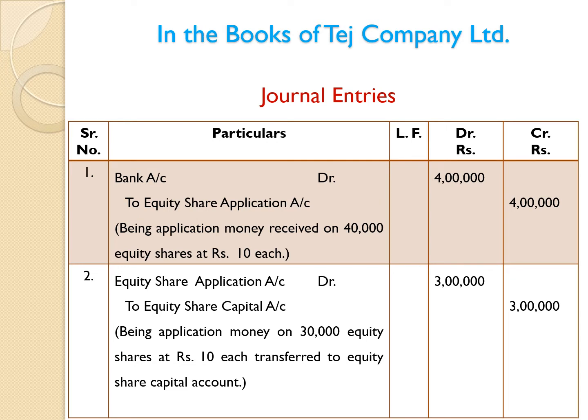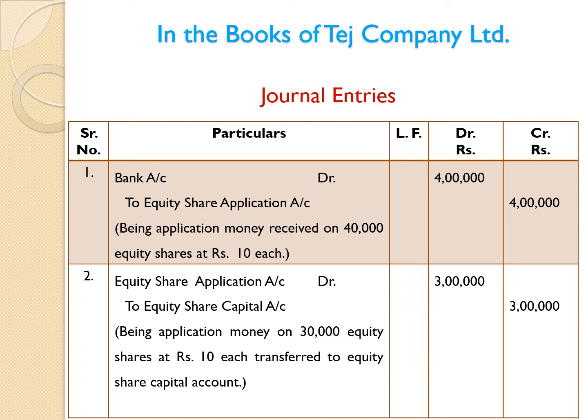While passing entry, we are writing here equity shares because equity shares are issued. So whenever necessary, we may use equity share. First entry, application money received on 40,000 equity shares at rupees 10 each. So 40,000 multiplied by rupees 10 is equal to rupees 4 lakh we have received at the stage of application.